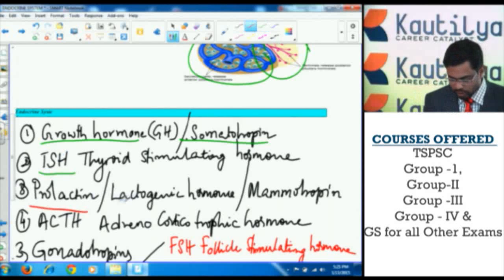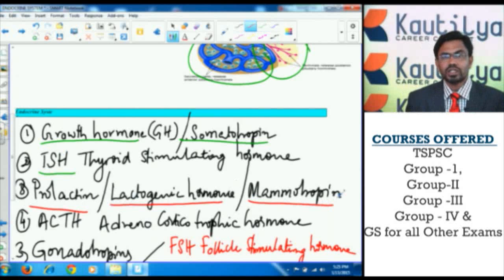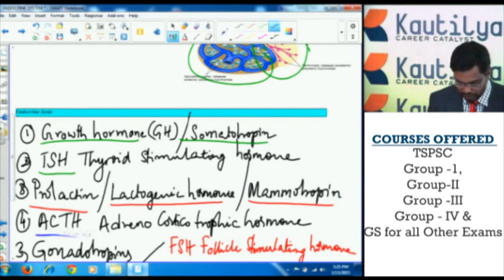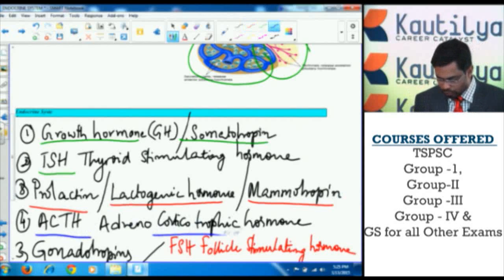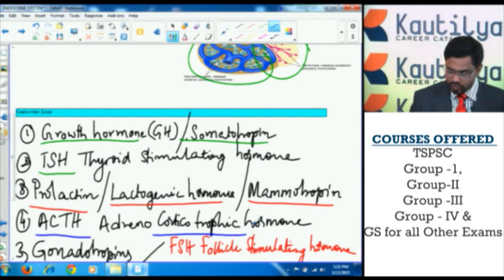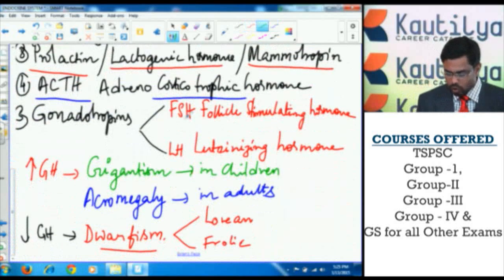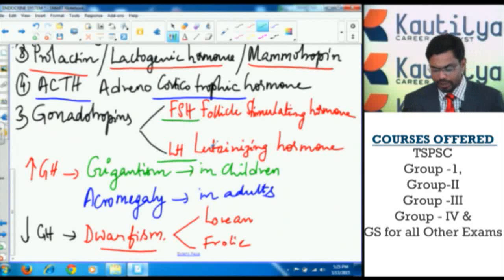And prolactin hormone is also called lactogenic hormone or mammotropin. This lactogenic hormone, or prolactin, initiates the mammary glands. It is useful for continuous secretion of milk in the mammary glands of the mother. And ACTH, adrenocorticotrophic hormone, stimulates the adrenal cortex, thereby the adrenal cortex can release the corticoid hormones. And gonadotropins: there are two types of gonadotropins, FSH and LH.